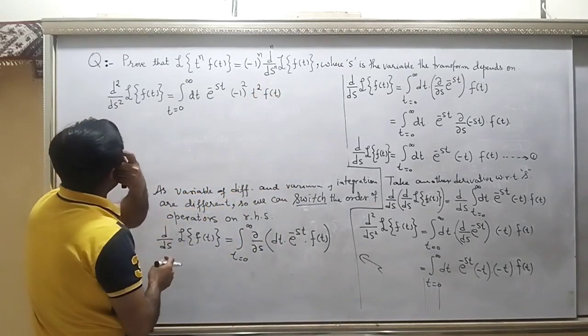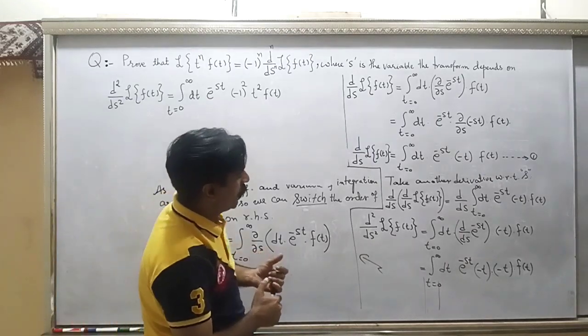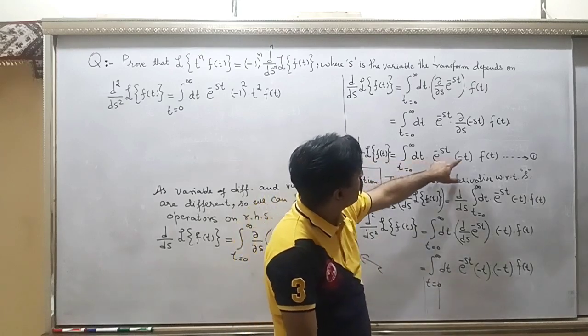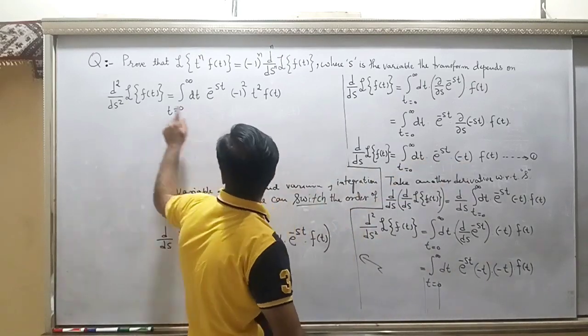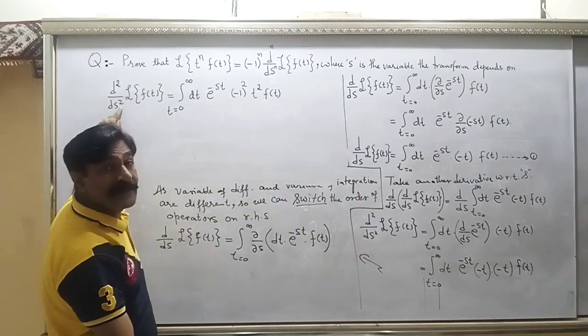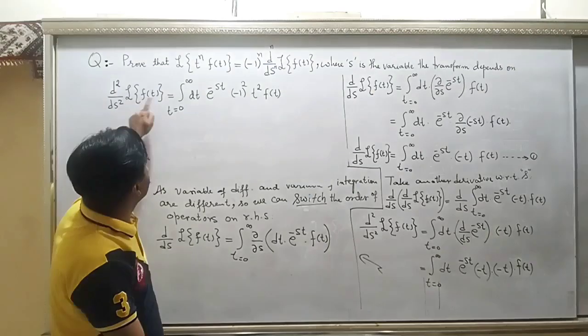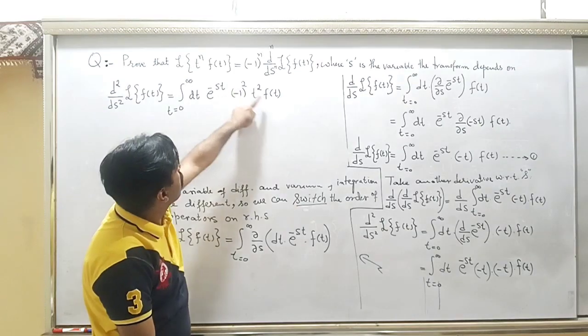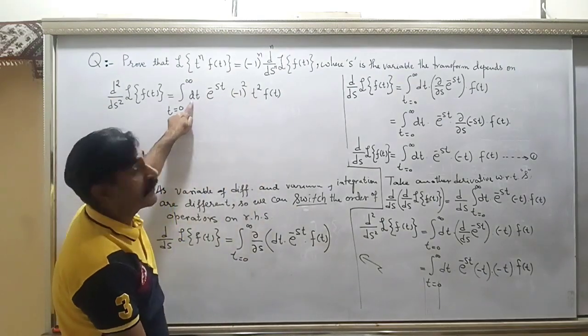Now, you see the pattern. When there was the first derivative d by ds, you had minus t, and now you have d^2 by ds^2, the second order of the derivative, and you have t^2 and minus 1 to the power 2. Everything else is the same.